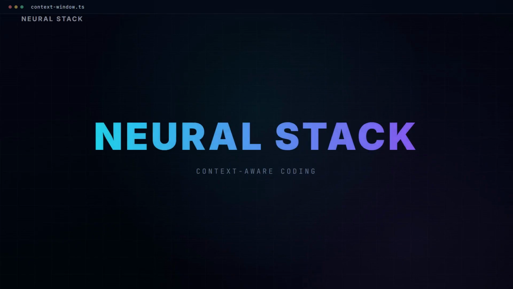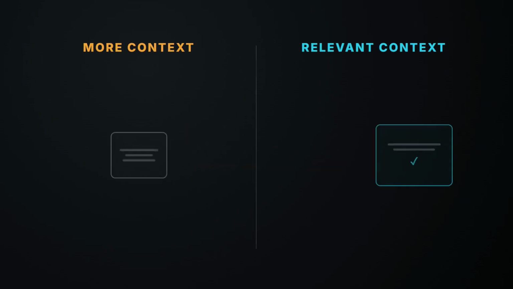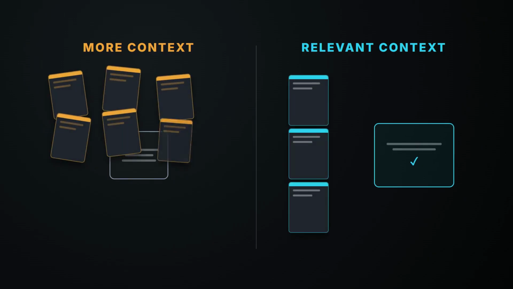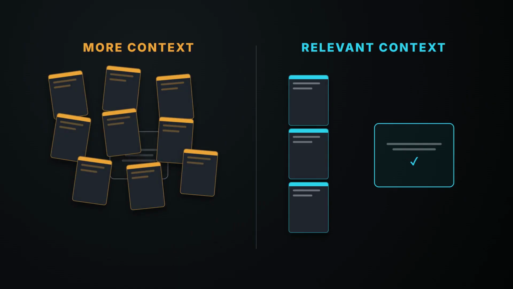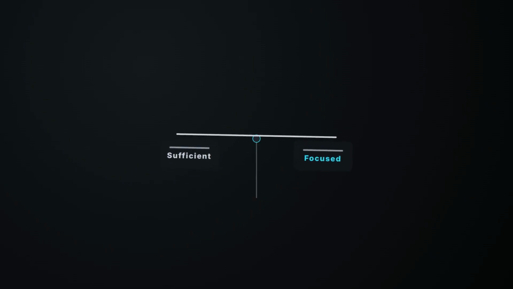It's tempting to treat context as a quantity problem. If some context helps, then surely more context must help even more. But the supplied findings point toward a different interpretation. Context stewardship is a relevance problem, not a volume problem. Unrelated files can affect the way a request is interpreted. A file from another feature, language, or framework may introduce patterns that simply don't belong to the current task. The issue isn't that broad context is automatically harmful. It's that every additional item becomes another possible influence on the model's interpretation.